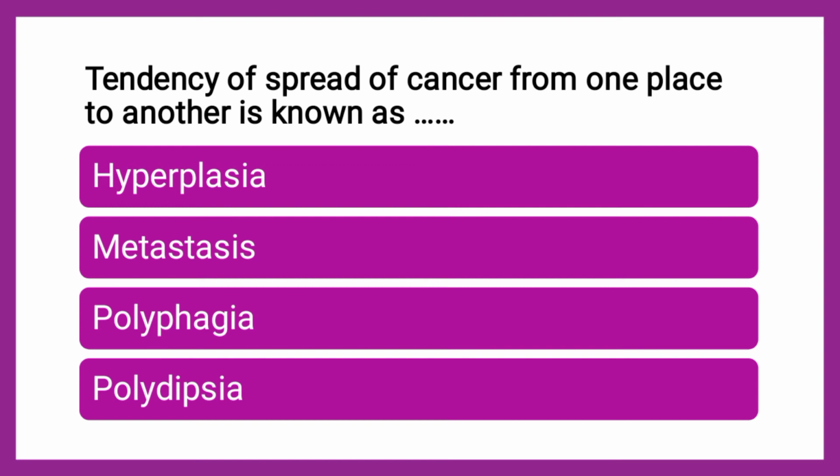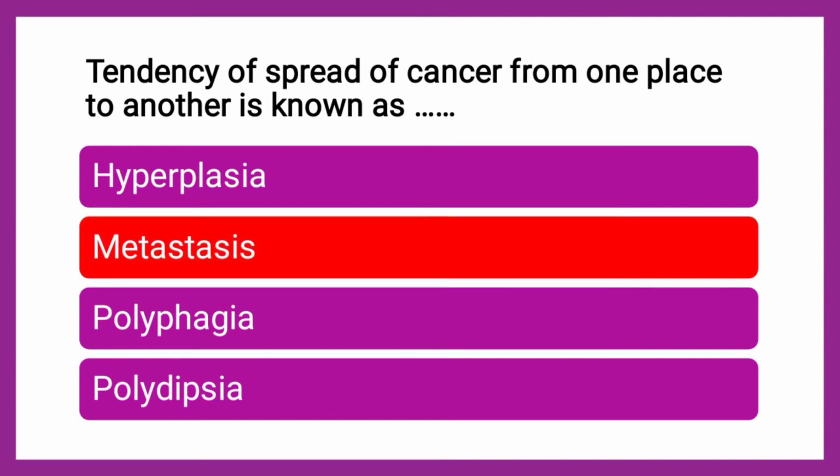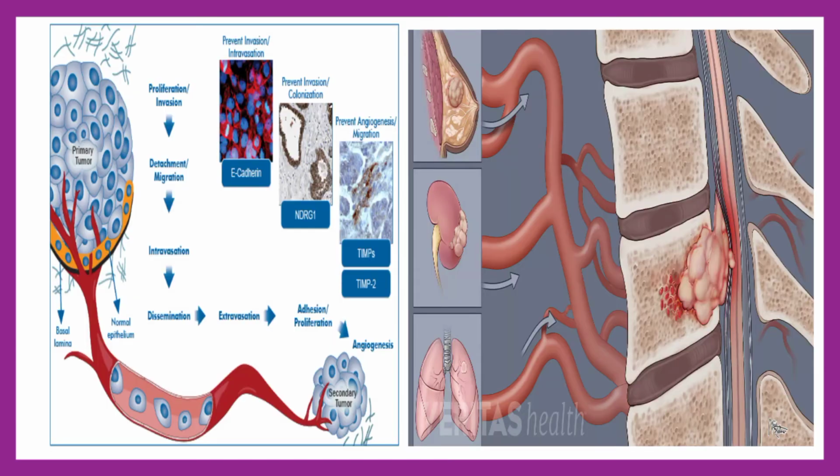Next question is, tendency of spread of cancer from one place to another is known as dash. Whether it is hyperplasia, metastasis, polyphagia or polydipsia, the correct answer is metastasis. As we have seen hyperplasia, metastasis is again one of the characteristics. Metastasis is nothing but the ability to spread to adjacent tissues. Meta, multiple, stasis.